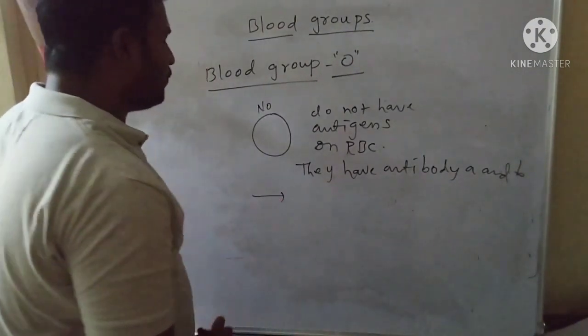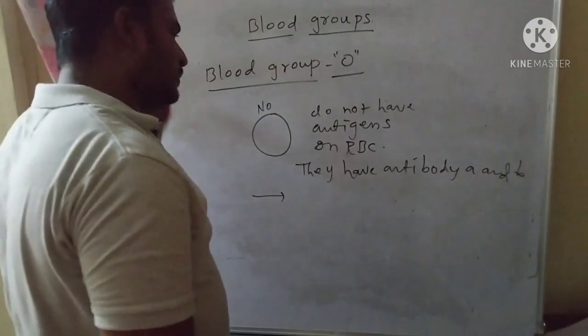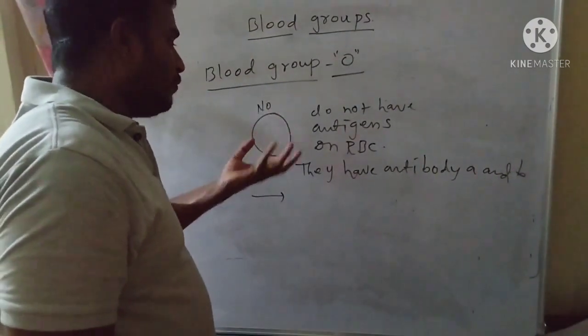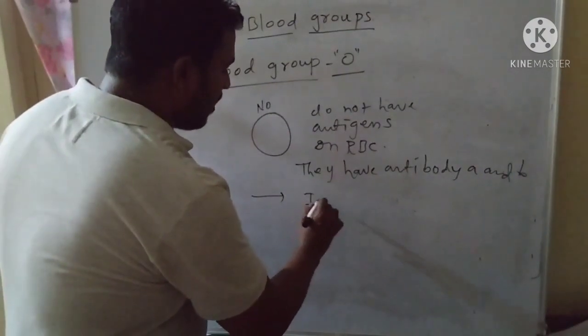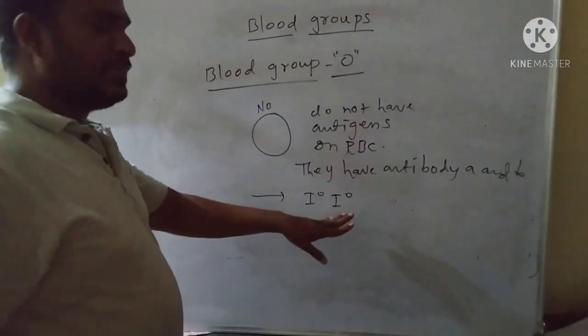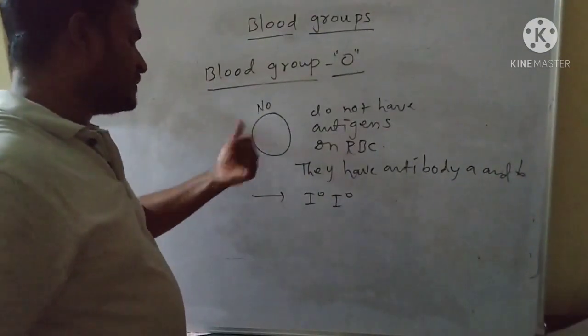Persons with blood group O, that means the genetic makeup of O blood group, is IO. Here both alleles are recessive alleles for this particular trait.